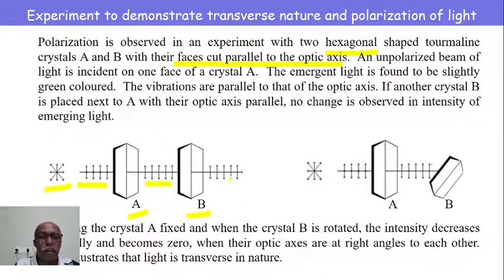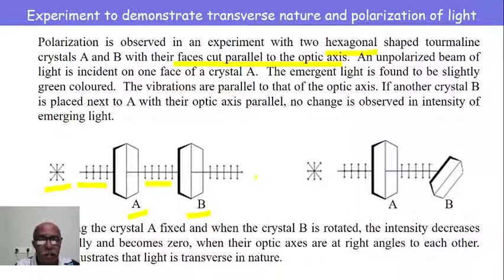Now, if B is rotated about the incident ray's axis, keeping A stationary, then on the rotation of B, the intensity of light coming out of B gradually decreases.